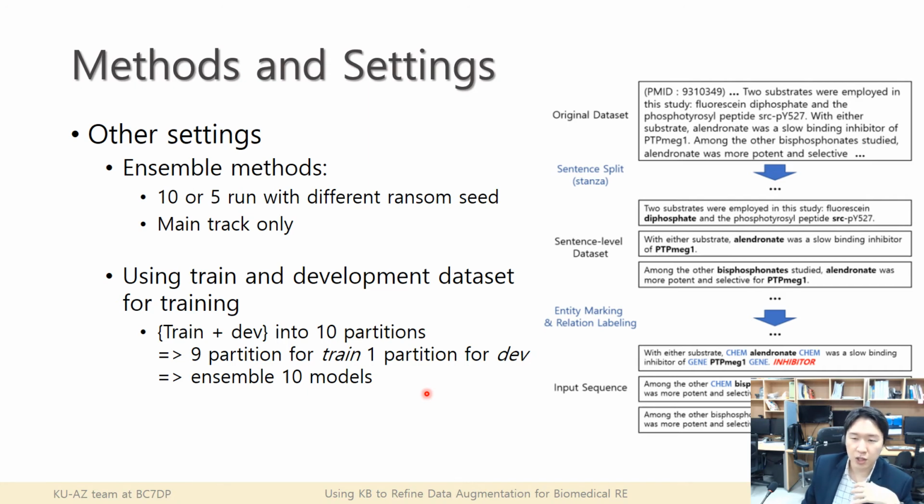We also utilized the training and development datasets for training. So we merged the training and development datasets into 10 partitions, and we used 9 partitions for training and 1 partition for dev, and we did it for 10 iterations, like 10-fold cross-validation, and we ensembled those 10 models.